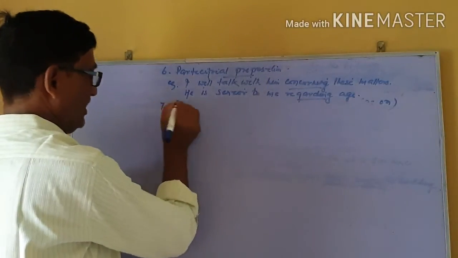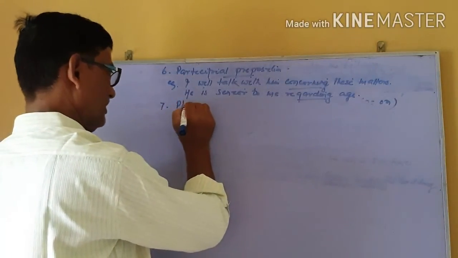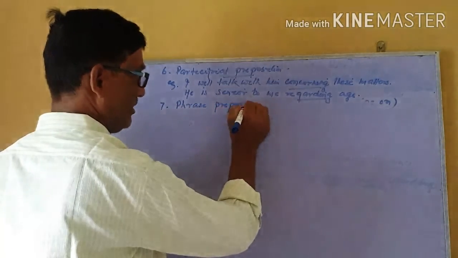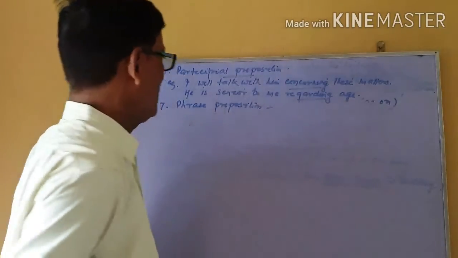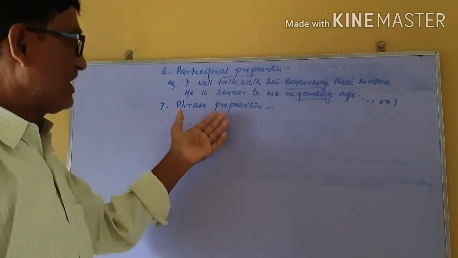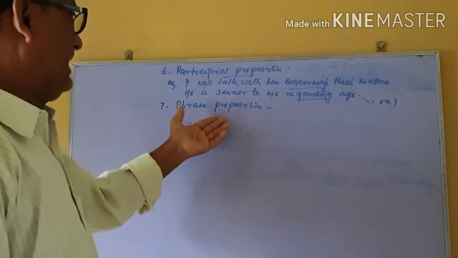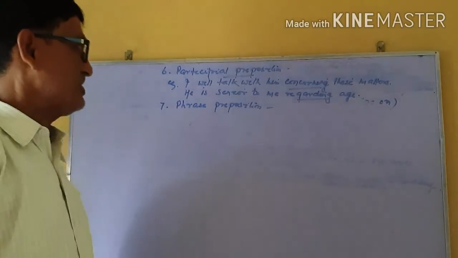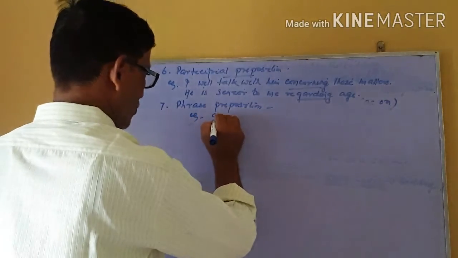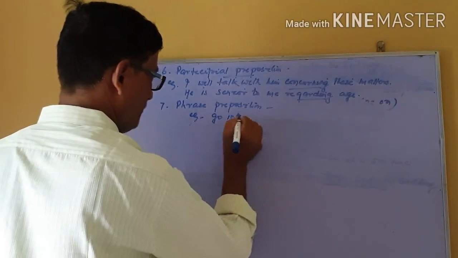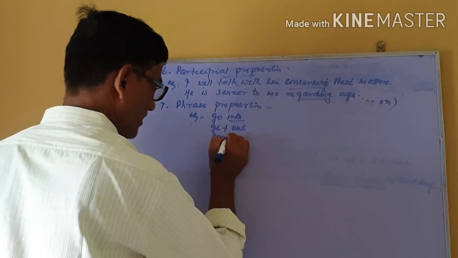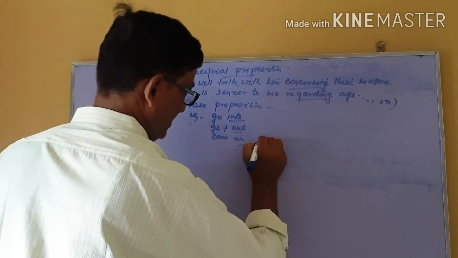Number 7 and the last one is called the phrase preposition. It means that with the help of a preposition, the combination of verb plus preposition forms a phrase, and it is called a phrase preposition. Examples are here: go into, get out, come in, etc.